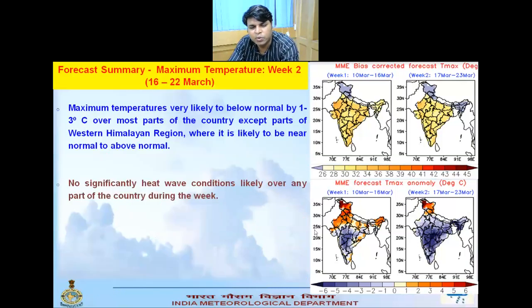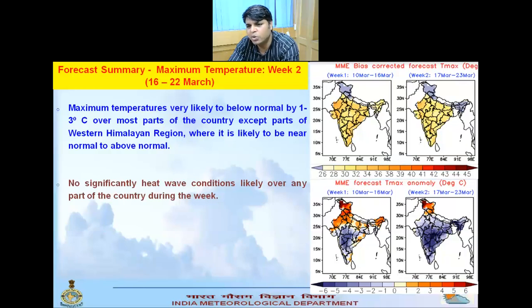And this is week 2 for the maximum temperature. Here you can see in the figure that Central India and adjoining areas are below normal. So no heat wave condition is likely to prevail over the country, except that the temperature is above normal over the Western Himalayan region.